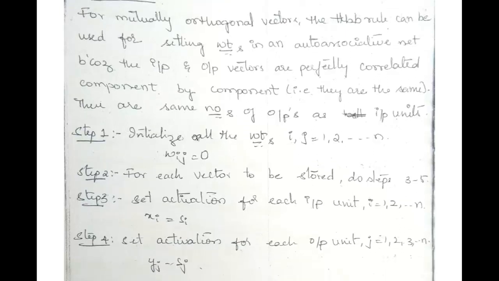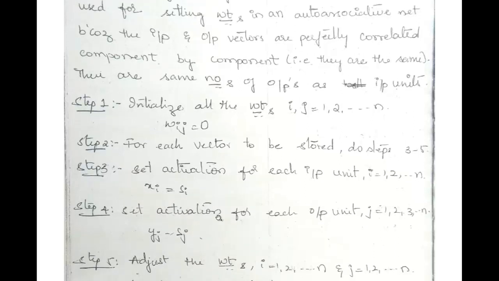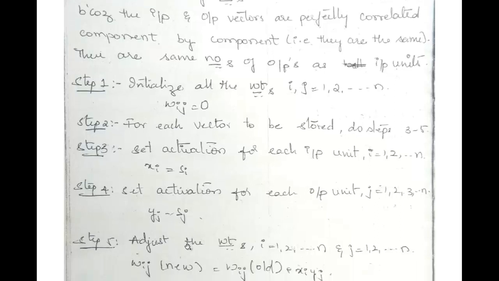First, we need to initialize the weights, that is, we'll set wij equals 0. Second, for each vector to be stored, we have to do the following steps. The third one is to set the activation for each input, that is, for i equals 1, 2, so on till n, x of i equals s of i. And the fourth step, set the activation for each output unit. So first we set the activation for the input, then for the output, that is, y of j equals s of j.